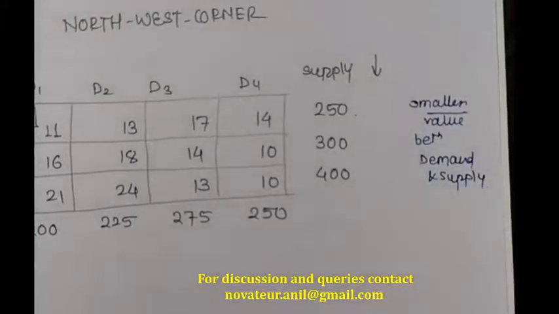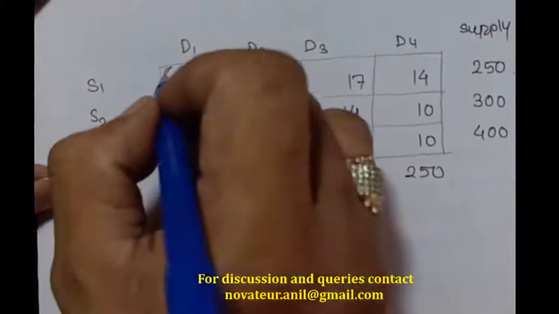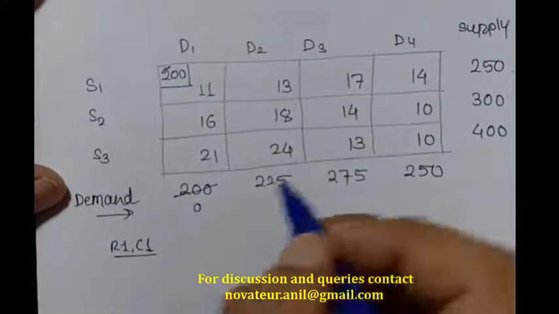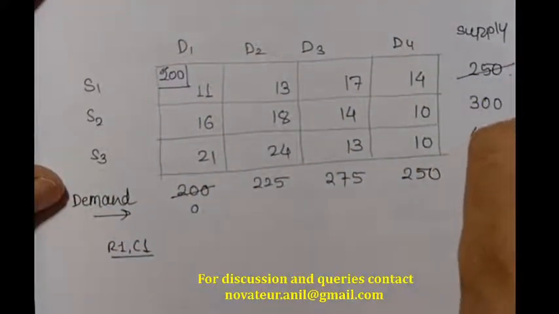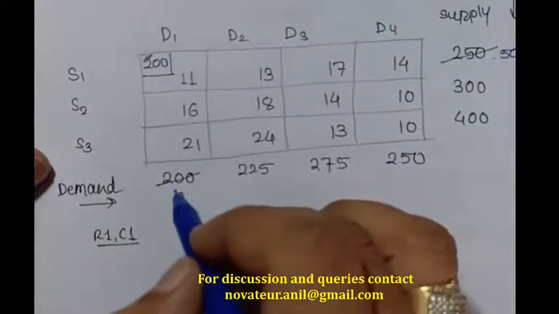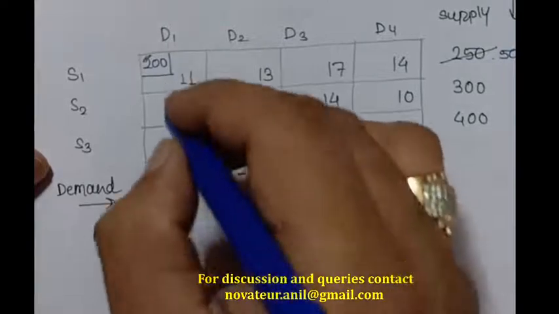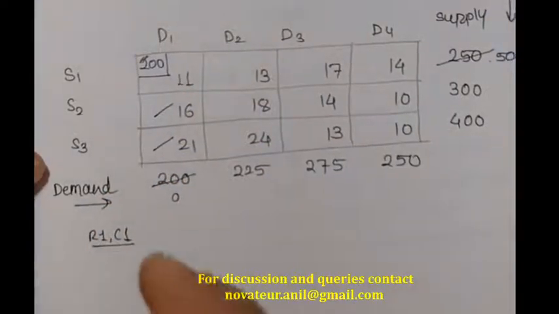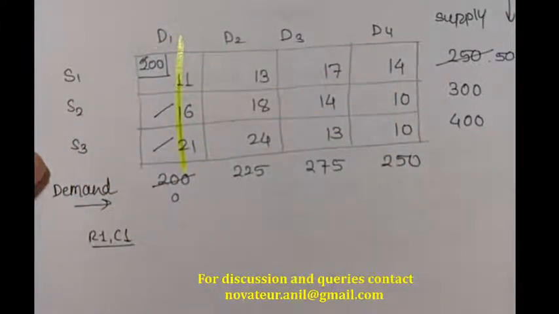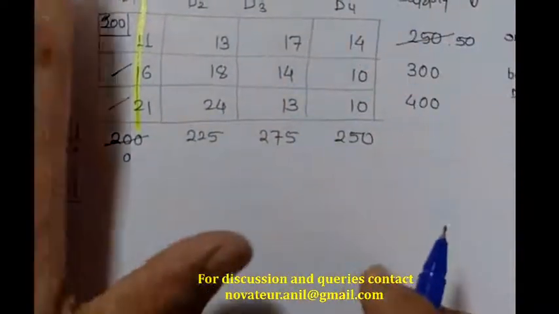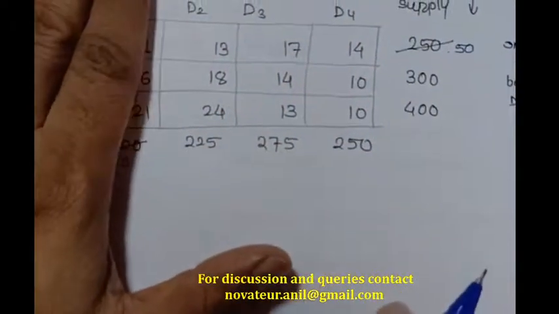The smaller value is nothing but 200, so I am going to assign 200. Once 200 is assigned, 200 becomes 0 and 250 becomes 50. Since the column side value becomes 0, this particular column now onwards is not going to participate in further operations. For your understanding, I have highlighted it with yellow color. So my matrix will become of this size.